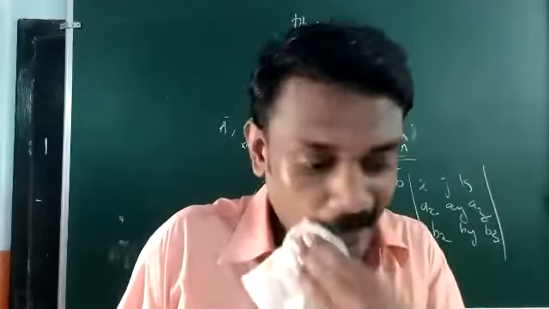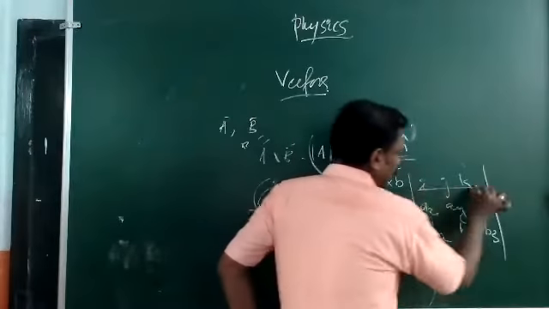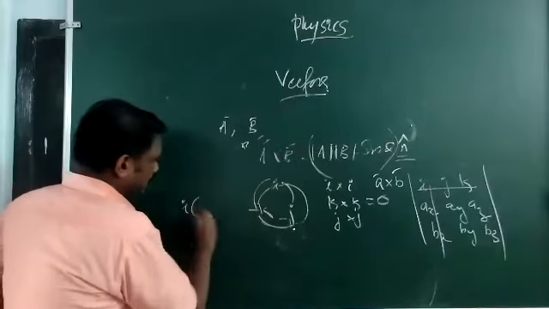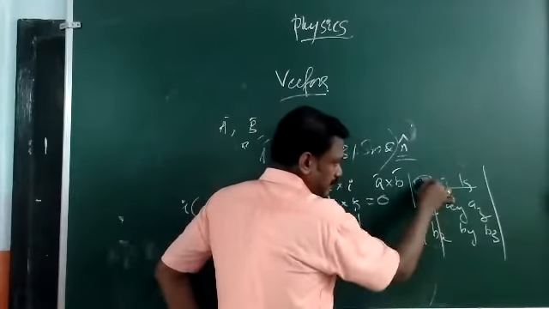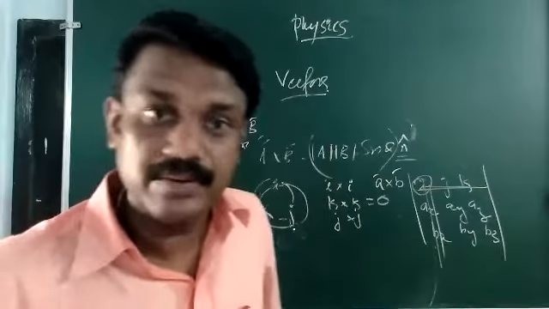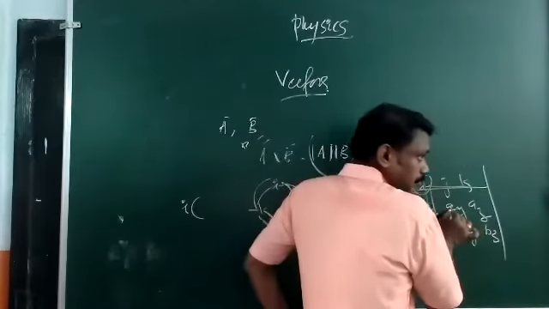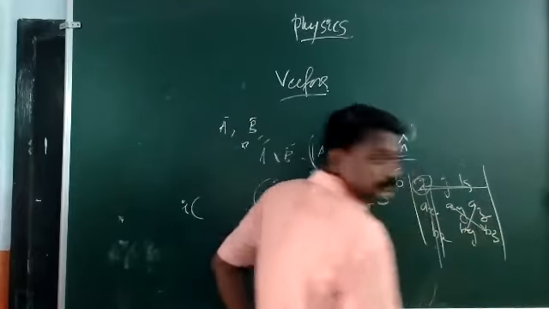You take the first row, first column element i, neglect the row and column in which that element is present, and multiply the remaining from left to right minus right to left.